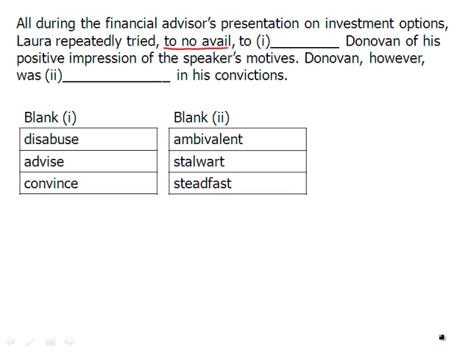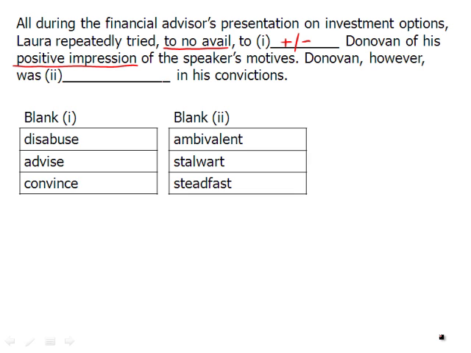And what is she trying to do with Donovan? Well, Donovan here has a positive impression of the speaker's motives. So what could she be trying to do? Maybe you're not quite sure if this is positive or negative. Maybe it's still kind of up in the air. Is she trying to tell him that it's a positive thing or a negative thing? Well, let's assume she's trying to tell him, hey, this financial advisor is a good guy.